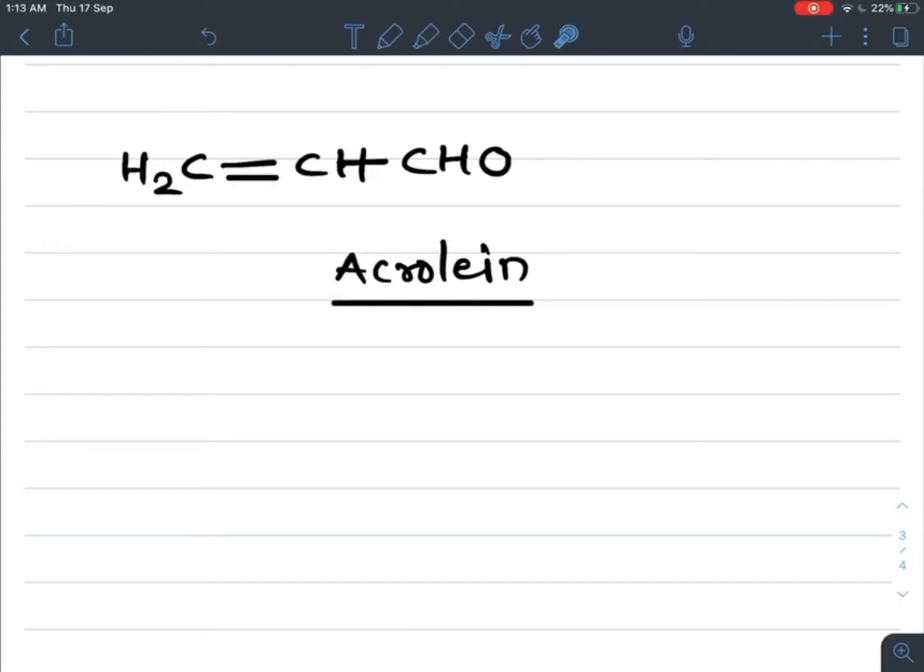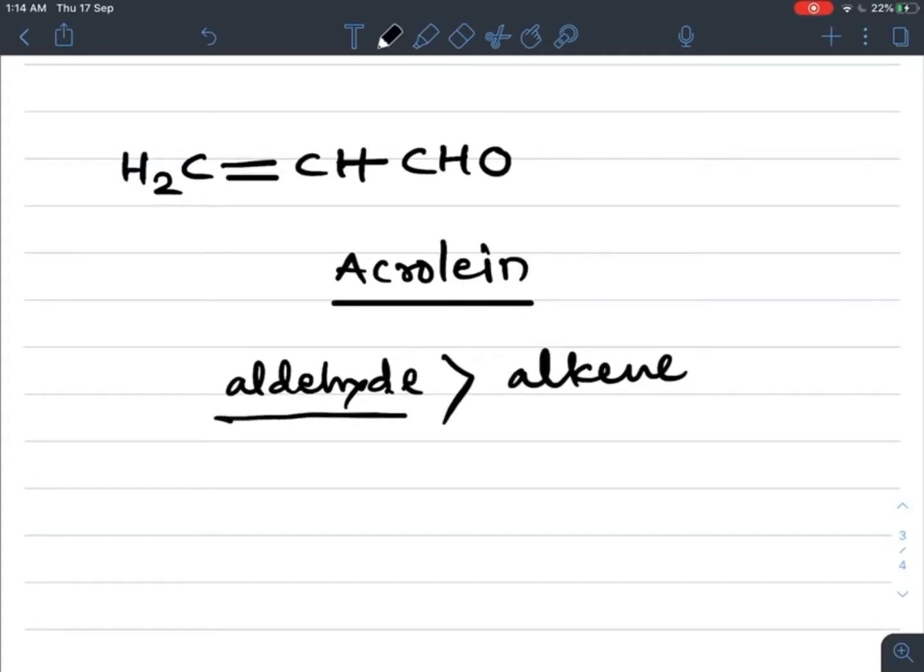Now what is the IUPAC name? So how to give the IUPAC name for this compound? Here 2 functional groups are present. One is the aldehyde, second is alkene. Now according to priority, aldehyde has the higher priority than alkene. So the suffix of aldehyde is present in the name of the compound. So more priority is always present at the suffix of the compound.